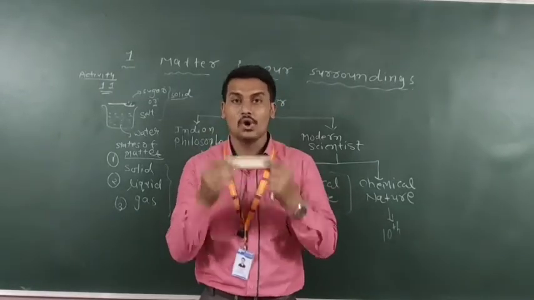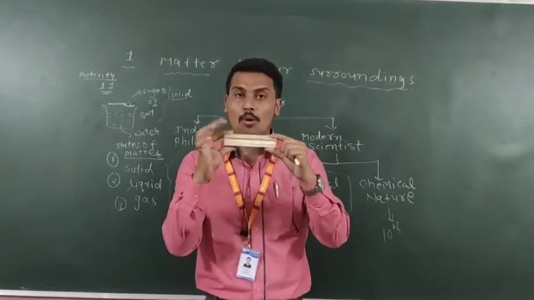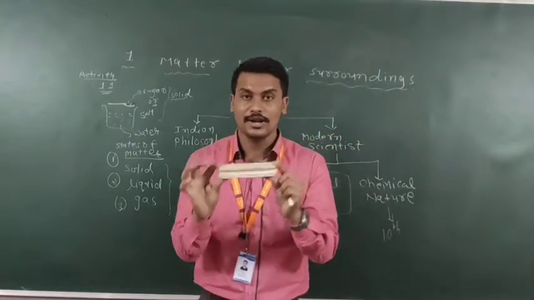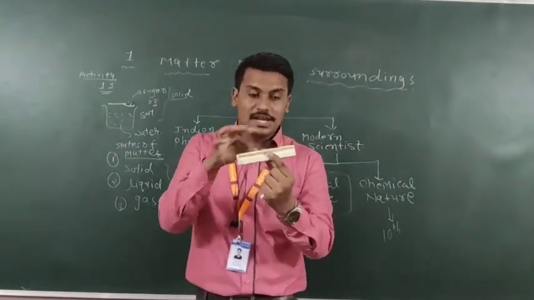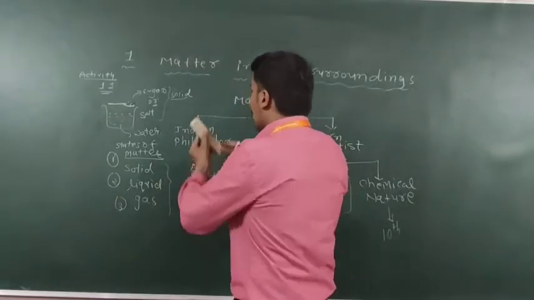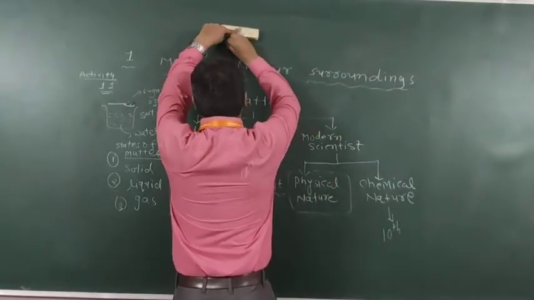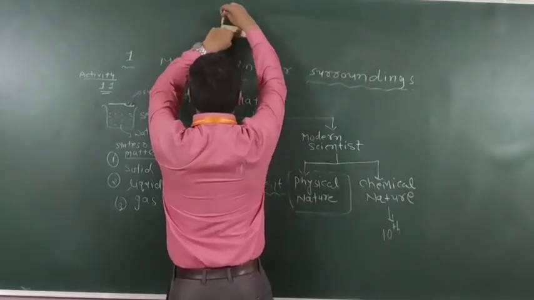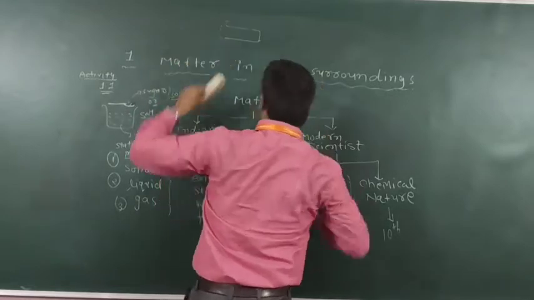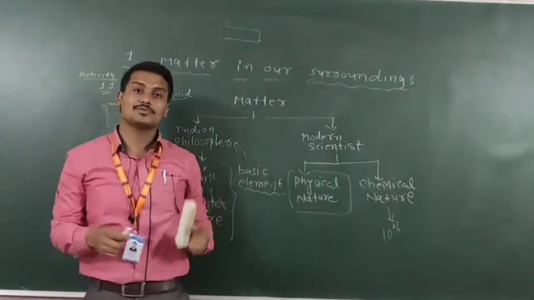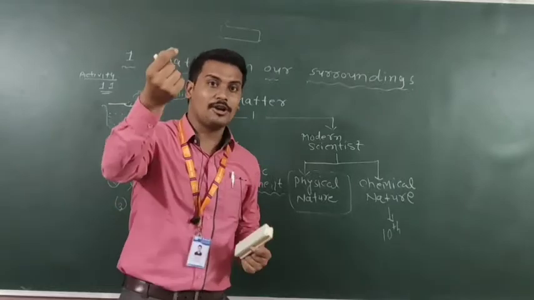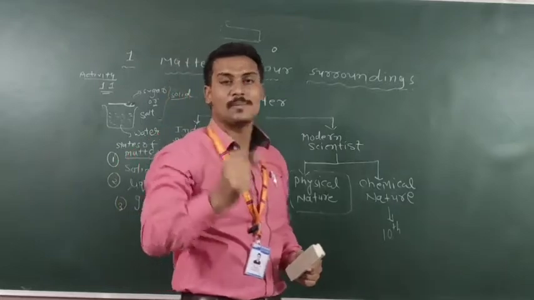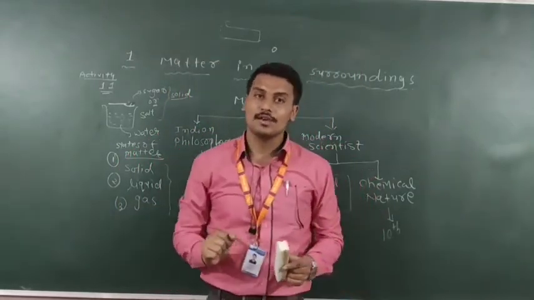The physical properties of solids are, they are negligibly compressible. We cannot change the shape and size of that solid particle. They have distinct boundaries. If you put one paper, I can draw the shape of that particular duster. So this is a physical property of solid. Can I put a liquid drop on this and try to draw that liquid drop? Is it possible? Not possible. That is a physical property of liquid.